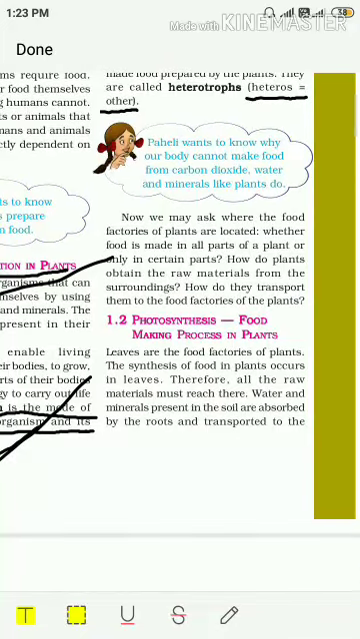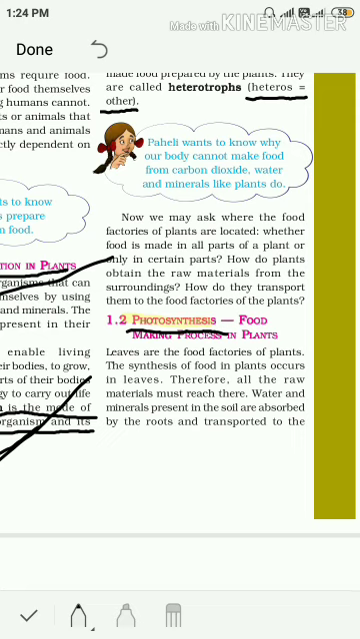Now, coming to the next part of the chapter. As earlier I discussed that plants are autotrophs, now my question is, why do we consider plants as autotrophs? Yes, plants are autotrophs because they prepare their own food, and they prepare their own food by a unique process, and the name of the process is photosynthesis. So, let us discuss about photosynthesis, the food making process in plants. Okay.